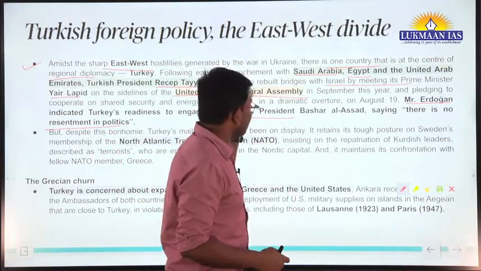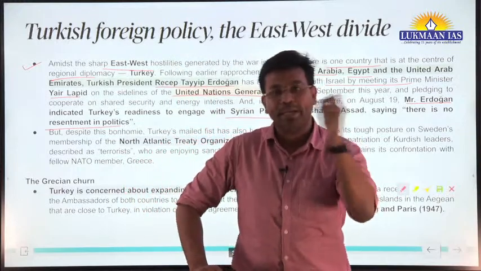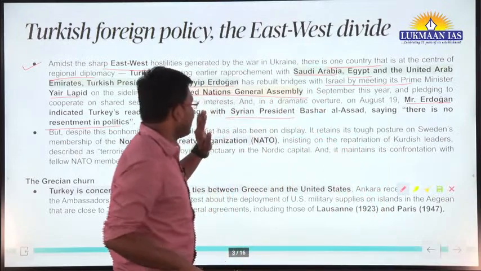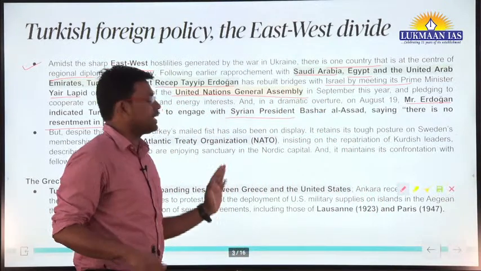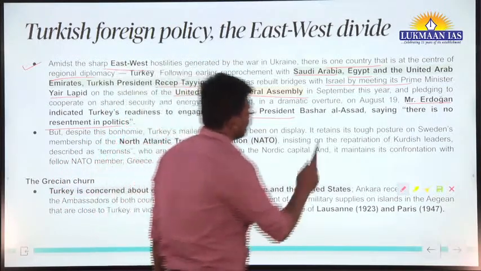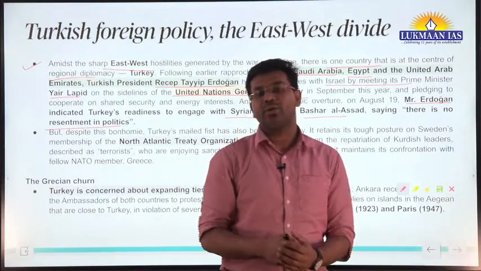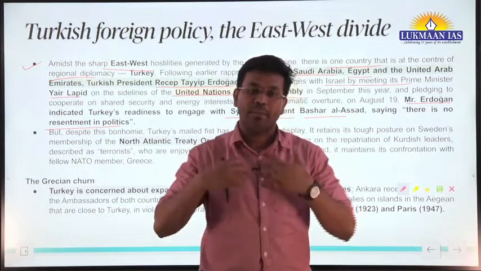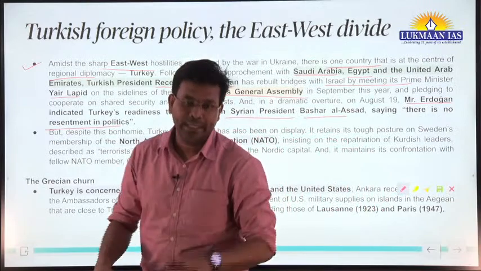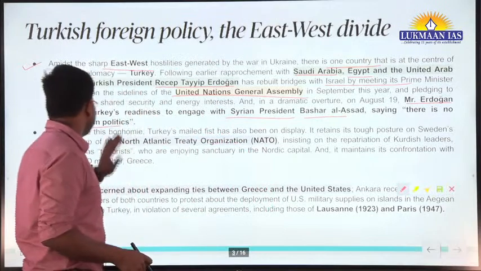So Turkey is at the inflection point. This particular country is able to maintain relations with both, and at the same time the Turkish president has shown interest in building relations with the Syrian president Bashar al-Assad. Okay, so now it seems that Turkey is trying to be more powerful, more hegemonic, and at the same time maintain very good diplomatic relations with foreign nations.